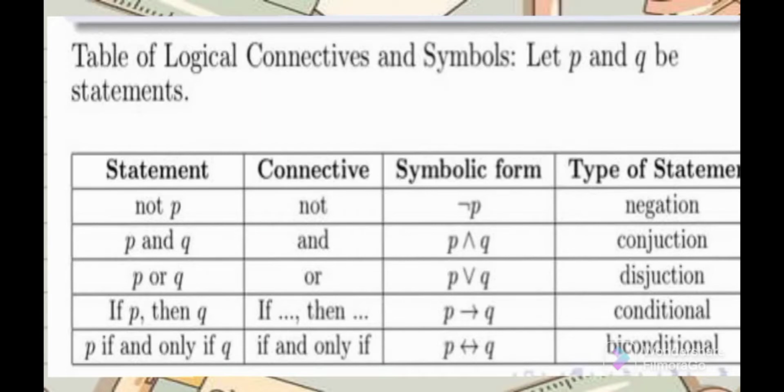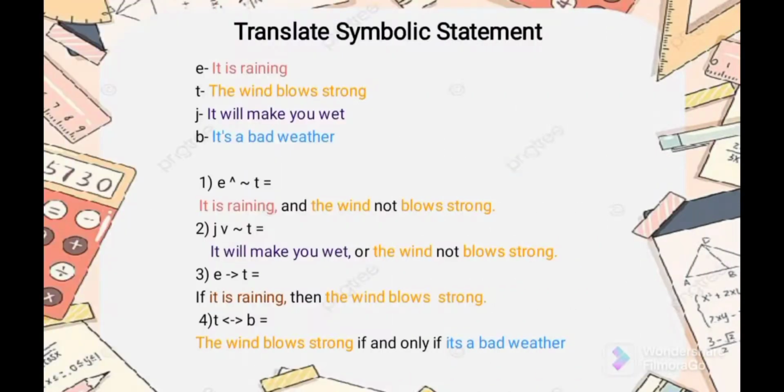Another example. Translate the symbolic statement. E is "it is raining." T is "the wind blows strong." J is "it will make you wet." And B is "it's bad weather." As I said, we can use different letters to create a statement.